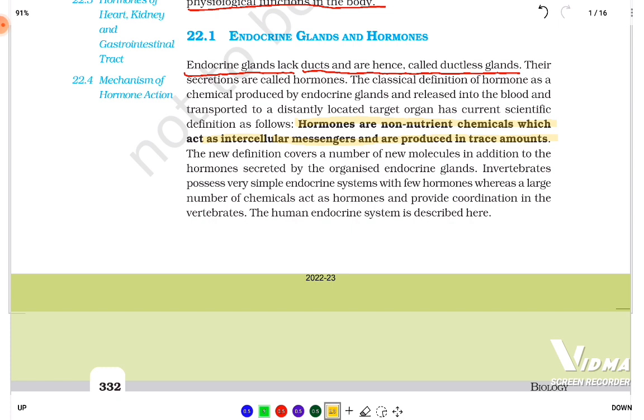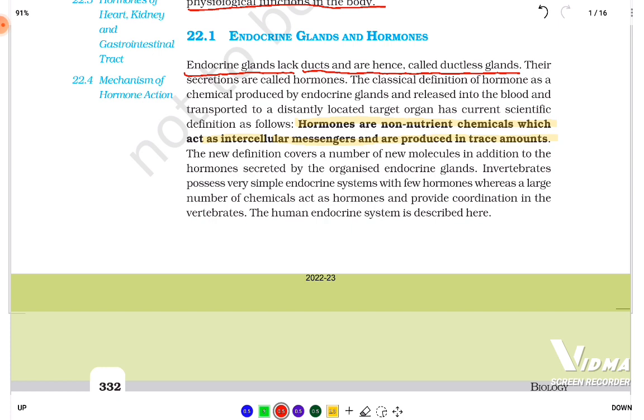Now next, the new definition covers a number of new molecules in addition to the hormones secreted by the organised endocrine glands. You have now understood that endocrine glands are going to be ductless glands. They don't have ducts, and most importantly their secretions will be given directly into the blood itself. Okay, so body fluids basically.